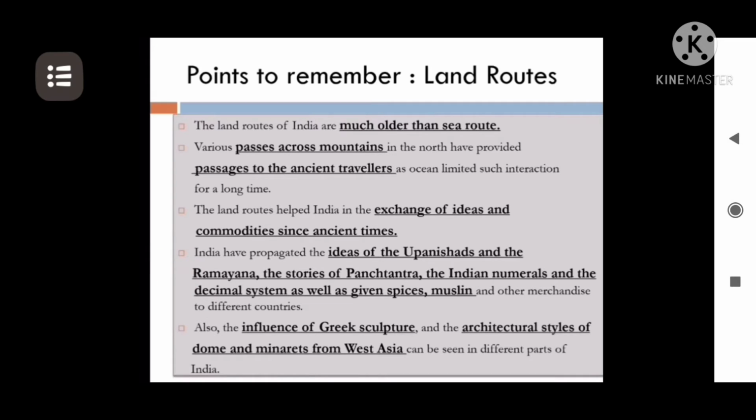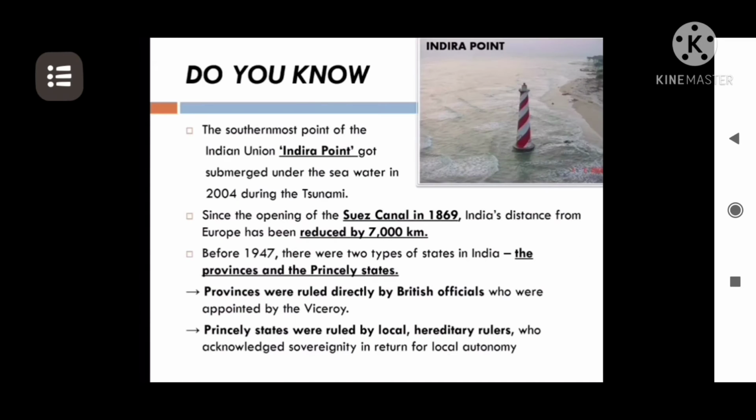And what has India got in return? Let's have a look. The influence of Greek sculptures, and the architectural style of domes and minarets from West Asia are all things that you can see in your own country. So as we have given the Upanishads, Ramayana and Panchatantra to the world, in return the people who came to the country have left a mark in the form of domes, minarets and sculptures. So that's all for the importance of the land routes.